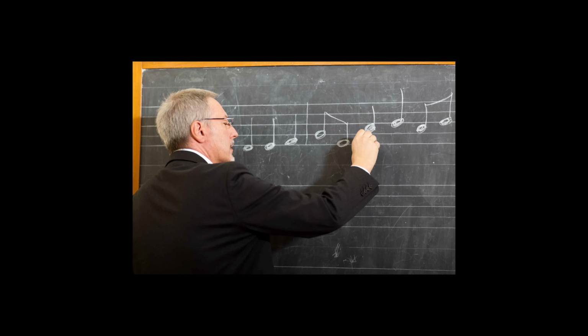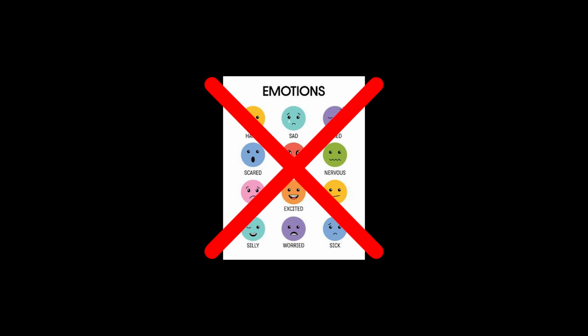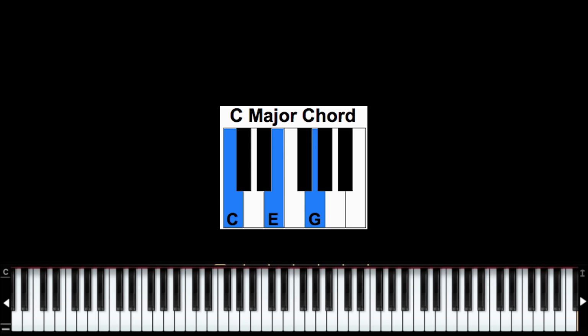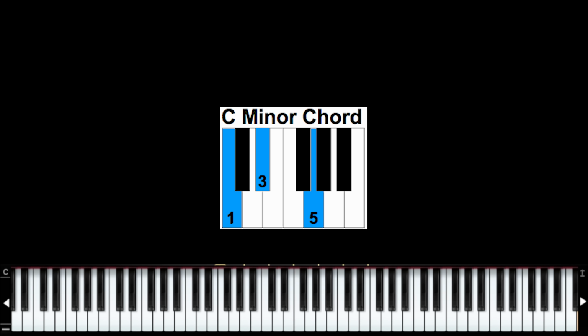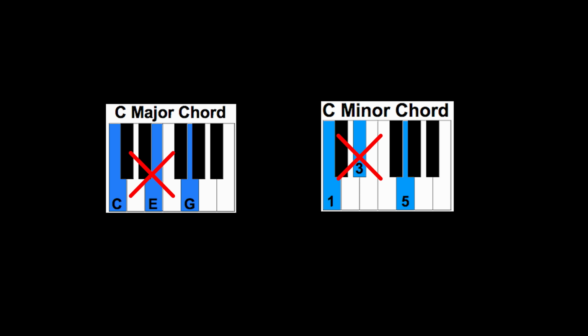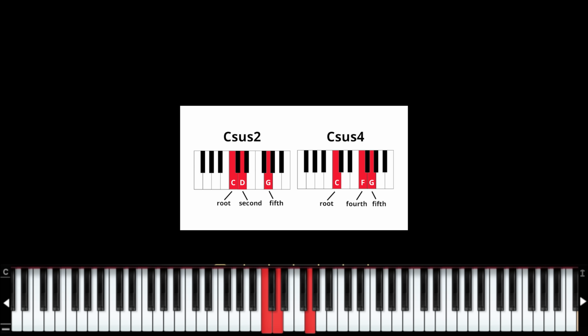So I asked my music teacher for some advice, and he said when there isn't any specific emotion to go off of, we should try to make use of suspended chords. A chord is a collection of notes. For instance, C major is these 3 notes. If we moved the middle note a half step down, we would get C minor. Major chords often invoke happy feelings, while minor chords often invoke sad feelings. But if we simply don't use those 2 specific middle notes and move a half step down or up, we get a suspended C chord.